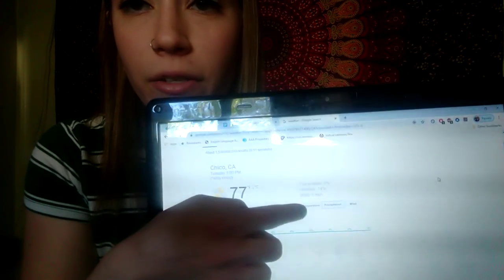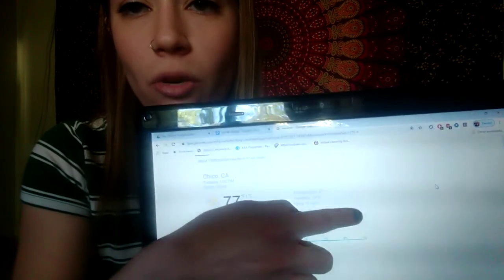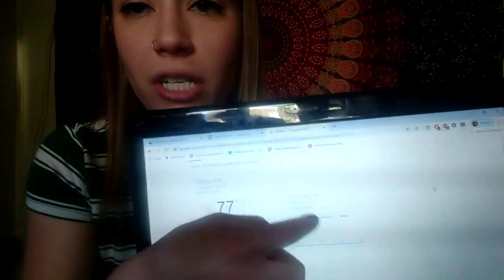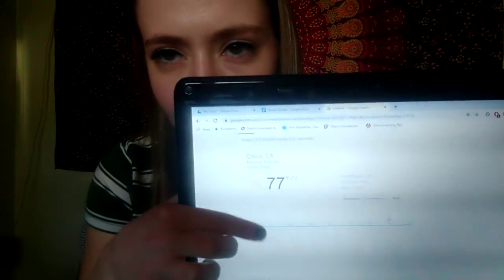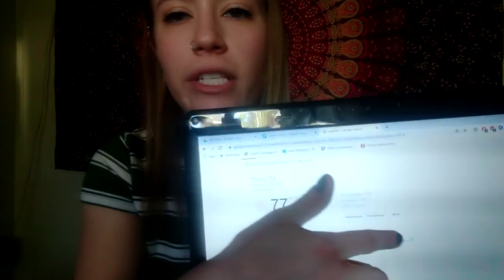All right, so let's check now our precipitation. Okay, so we want to make sure that our precipitation box is now clicked on right here. So there's temperature, precipitation, and wind, and precipitation is this middle one. So we want to see, and I'm looking at, remember there's that blue line with the percentages? This is very straight or stagnant.